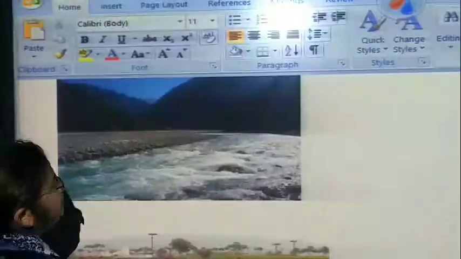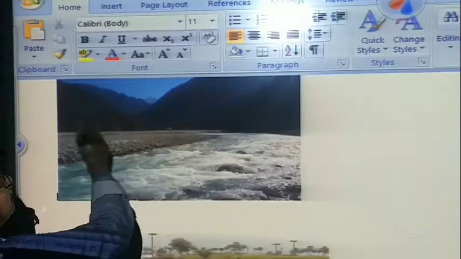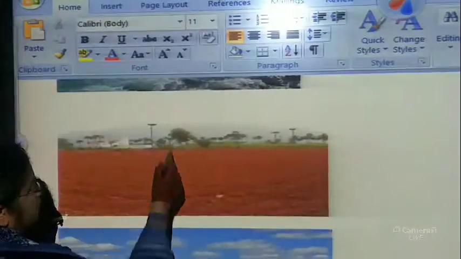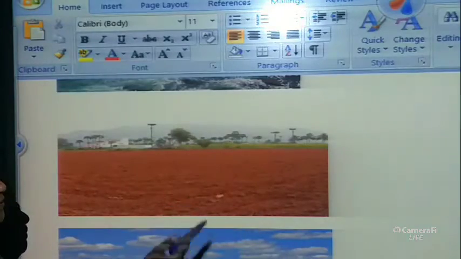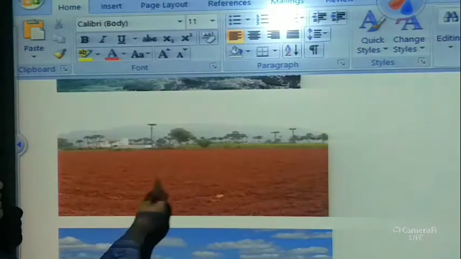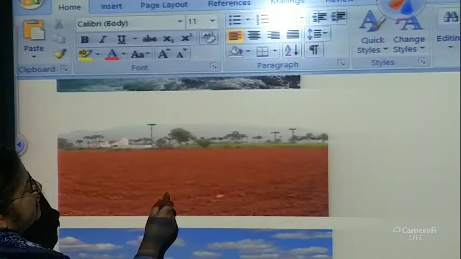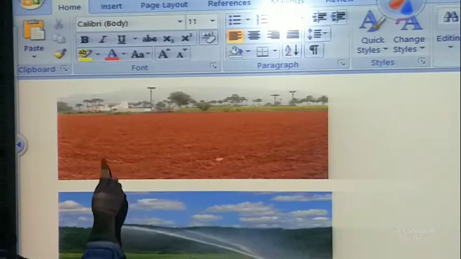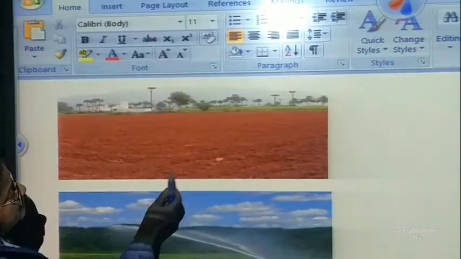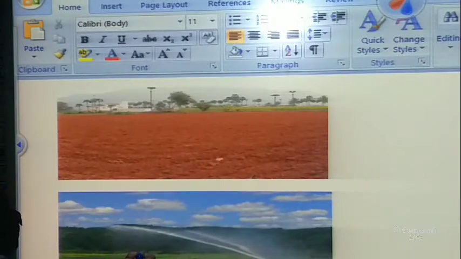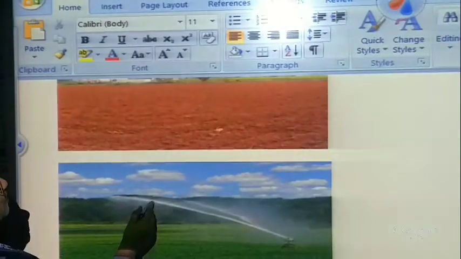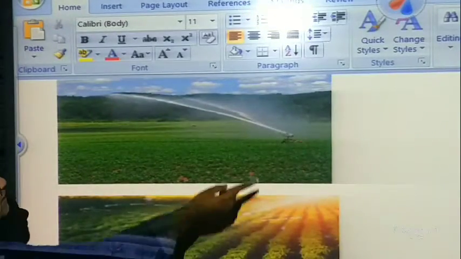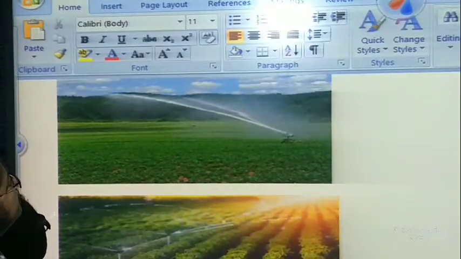Now let us see a few pictures. See, these are the mountains and the river is flowing down. And when the river flows down from nearby places, they are like this. It is the best place to cultivate your crops. It is a picture which shows the land has been plowed just before the seeds are to be sown. This is a way of irrigating the land.